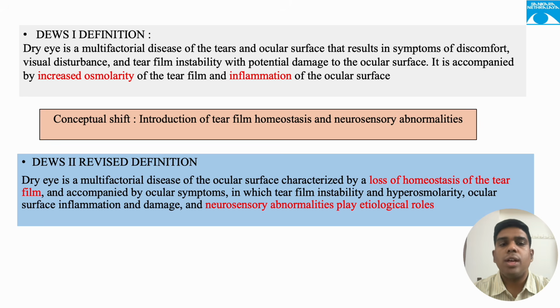Then comes DEWS 2, which introduced a revolutionary concept, the loss of tear film homeostasis, and this was a major conceptual shift. Dry eye now was no longer viewed simply as tear deficiency. Instead, it becomes a dynamic disease involving tear instability, hyperosmolality, inflammation, surface damage, and neurosensory dysfunction.